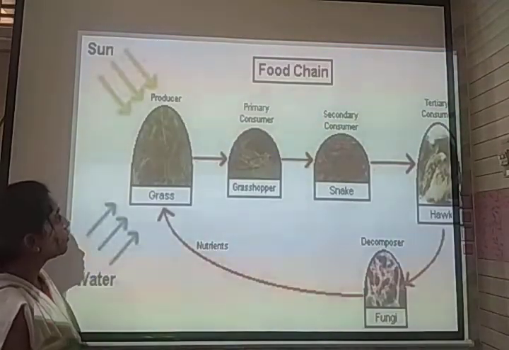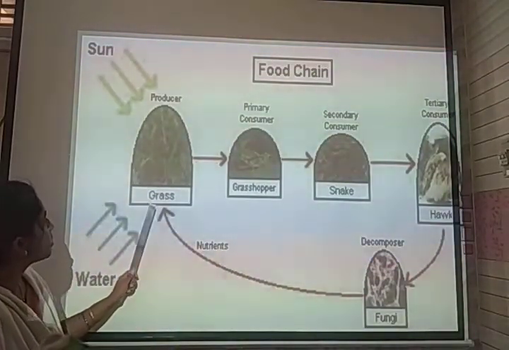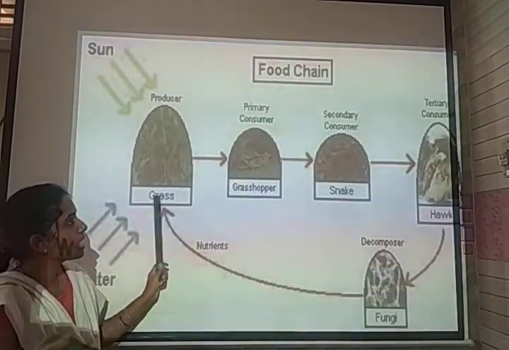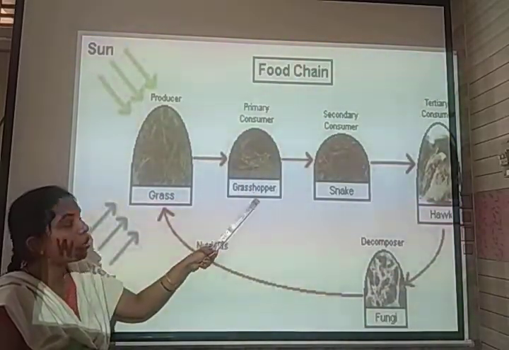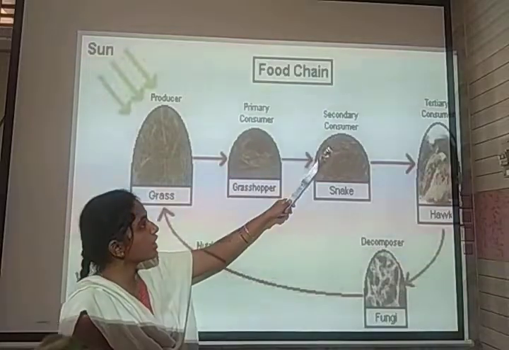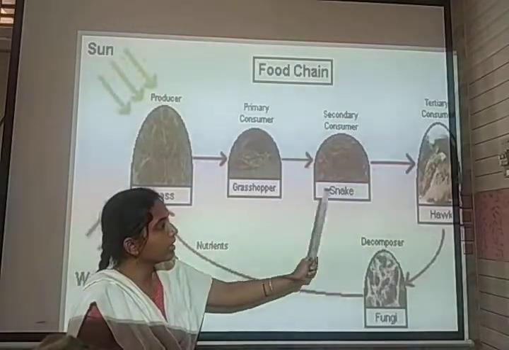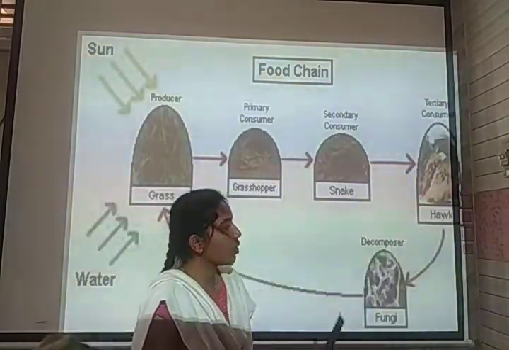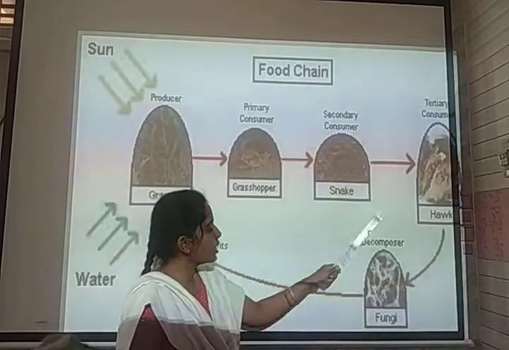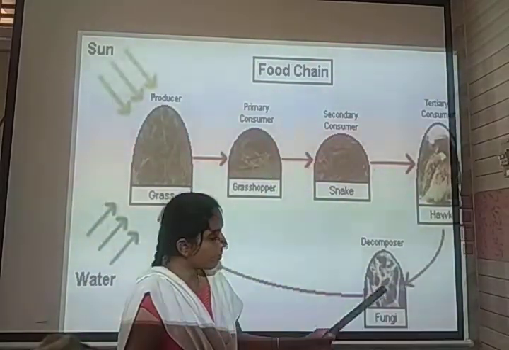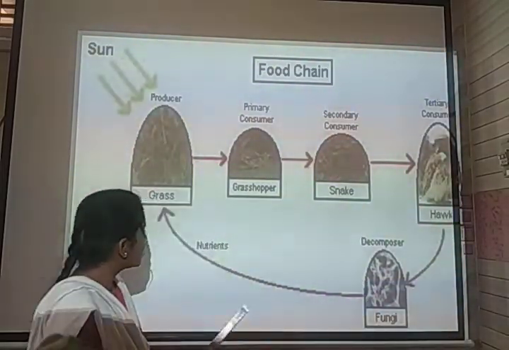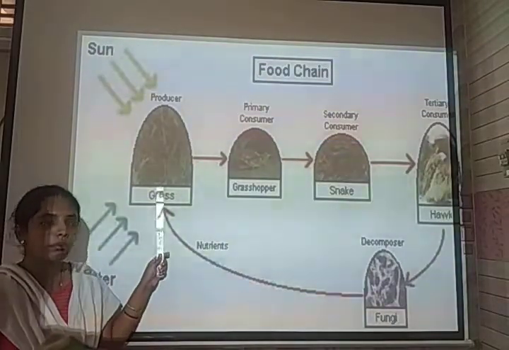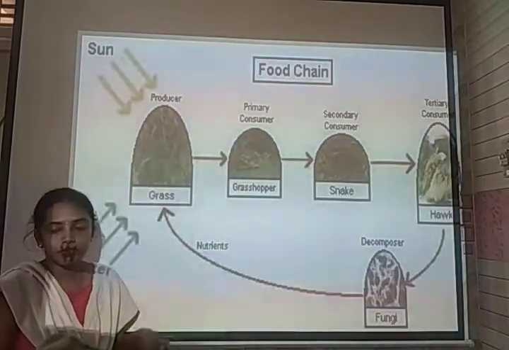So this is a diagrammatic picture of a food chain. The producer, for example grass, is fed upon by a primary consumer called grasshopper. Then it is fed upon by a secondary consumer called snake. Then it is fed upon by the tertiary consumer called hawk. When this individual dies, it is decomposed by the action of fungi. Those nutrients are again absorbed by the plants.